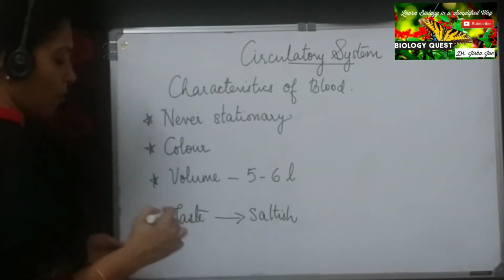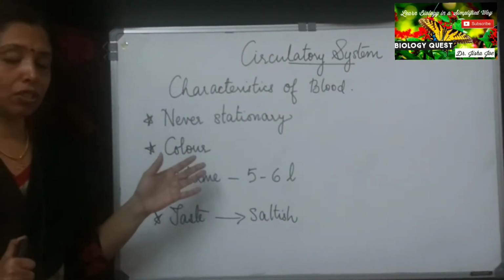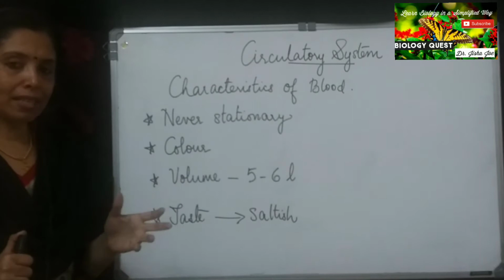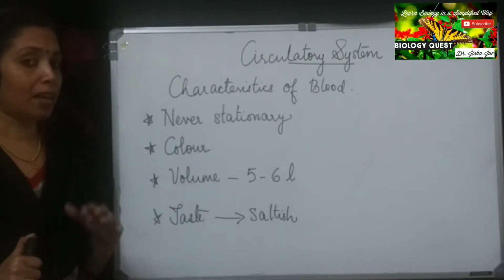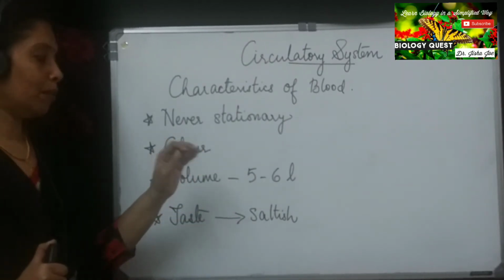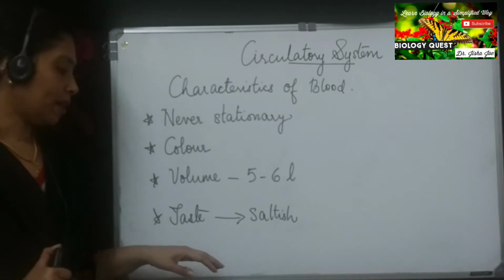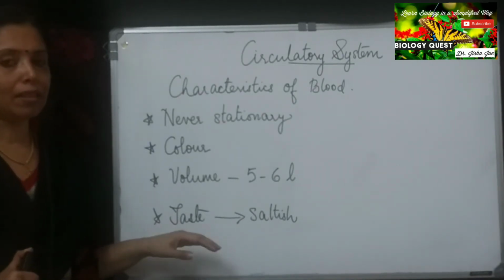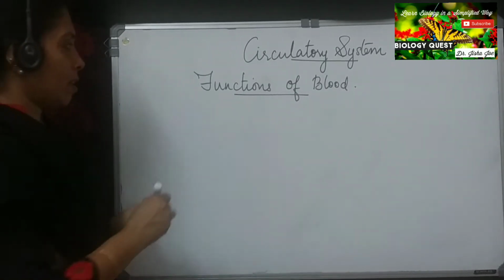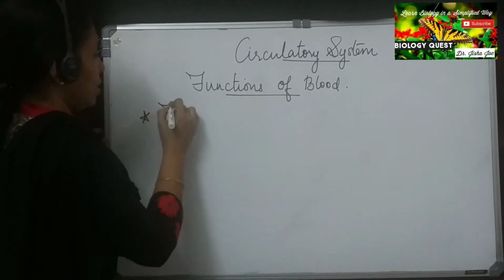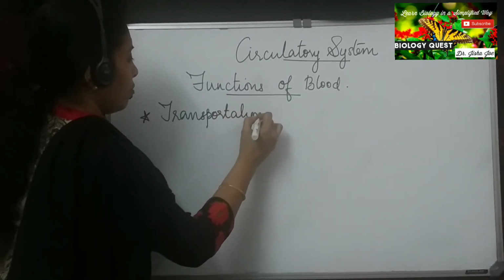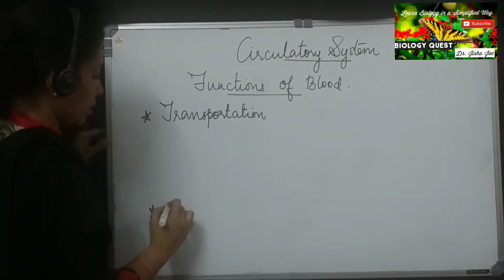So these are the features of blood. First point, it is never stationary. Blood is always in motion inside the blood vessels. Color, it is red in color, bright red inside the arteries and dark red inside the veins. The volume of blood, a normal adult will have 5 to 6 liters of blood in his body. The taste of blood is saltish. Blood has two-fold functions. First function is transportation and second function is protection.